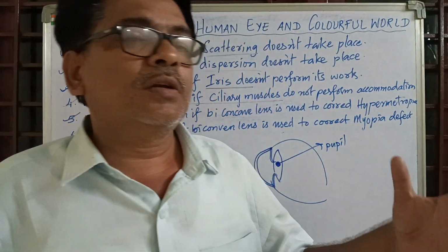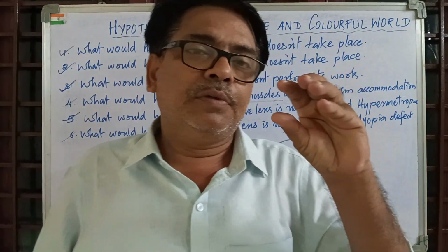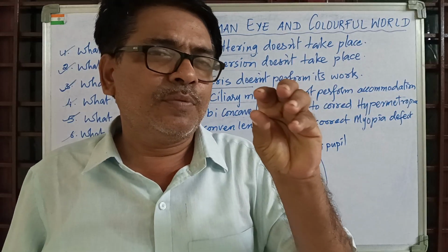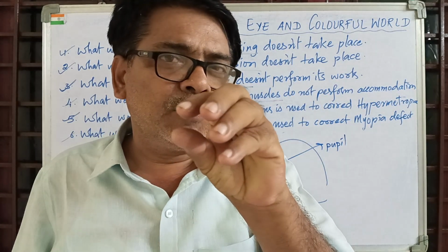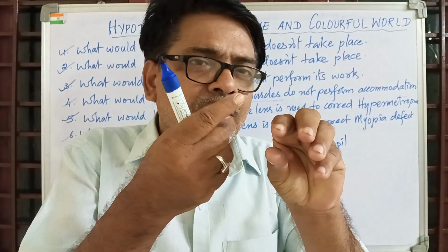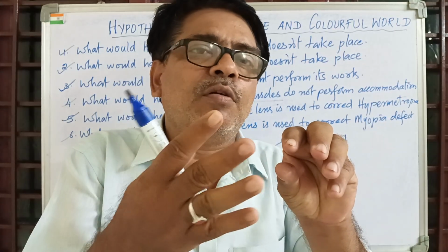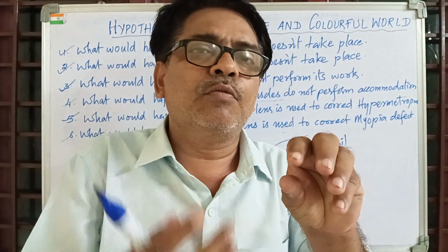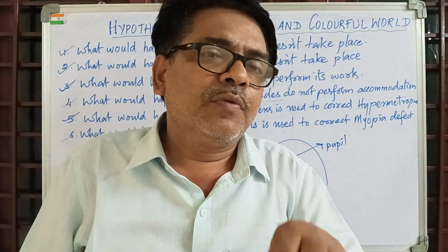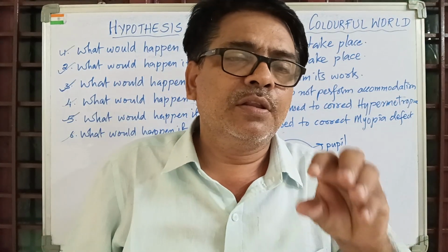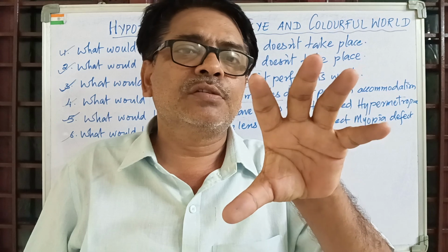If you are outside with the smaller size of the pupil and happen to come into a room, and suddenly the iris does not perform that work, then you may not see objects clearly in the room. You are in a room where a sufficient amount of light is not there. Therefore, the iris has to increase the size of the pupil.